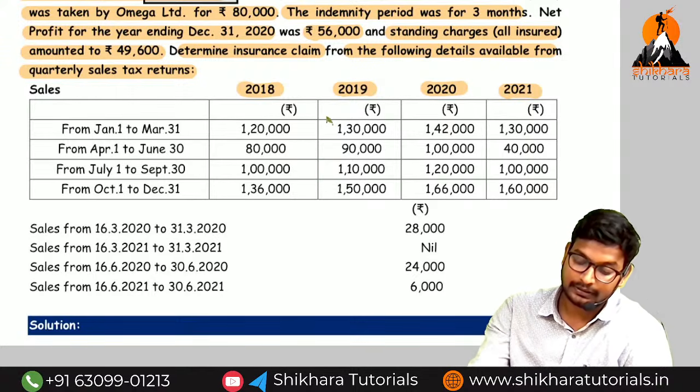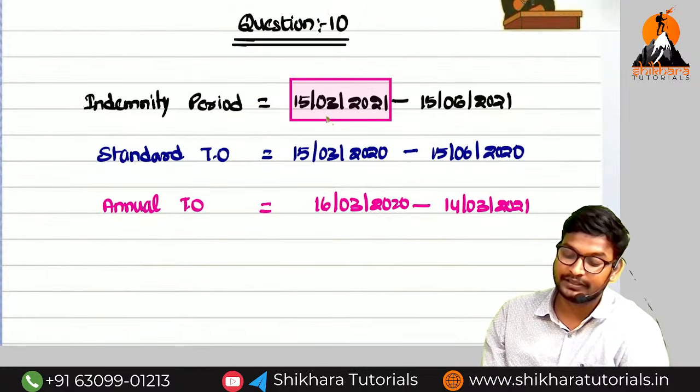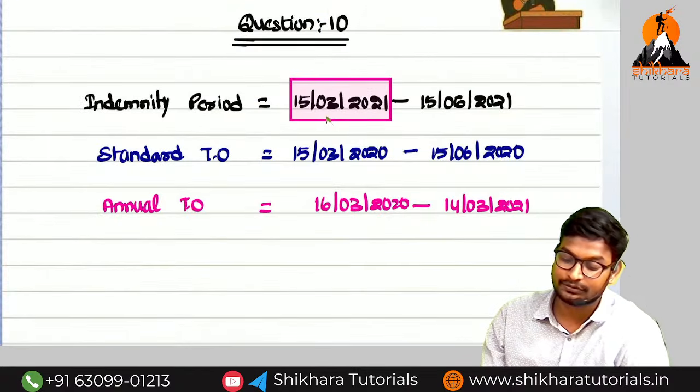So turnover related to which period? Related to 15 March 2021 to 15/6/2021.